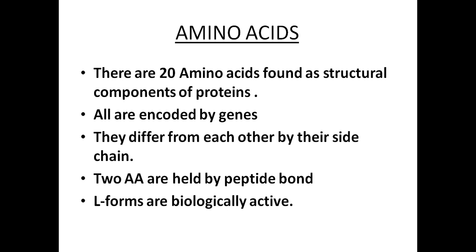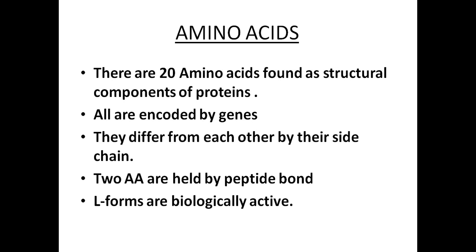So to understand more about proteins, we should understand the chemistry of amino acids first, and after that we can discuss protein chemistry. So we'll see what an amino acid is, how many there are, what their role is, what their properties are, and all that.